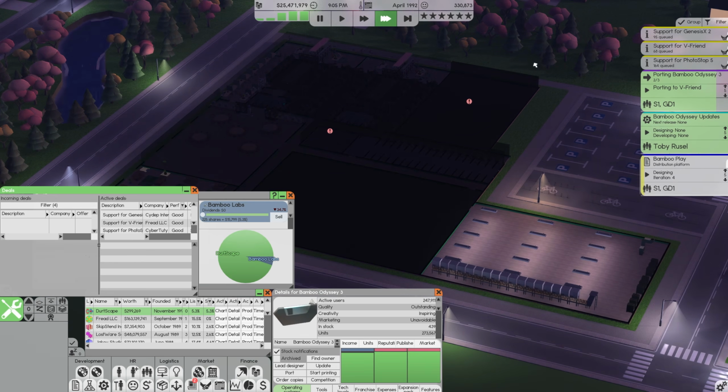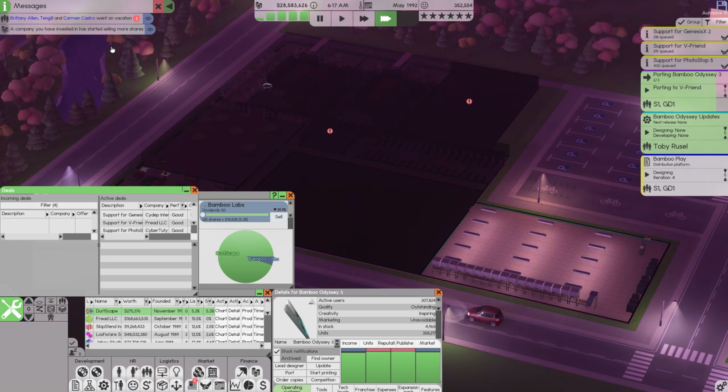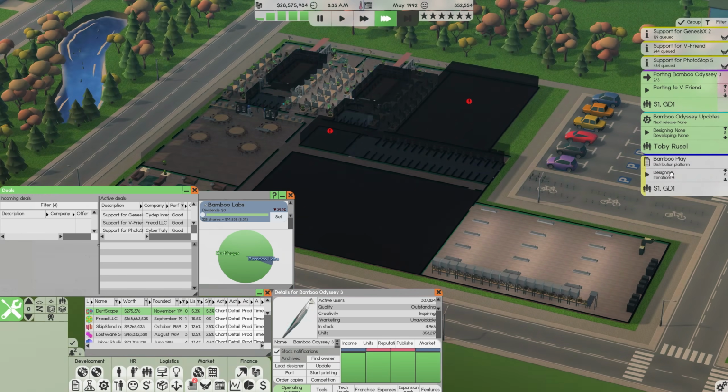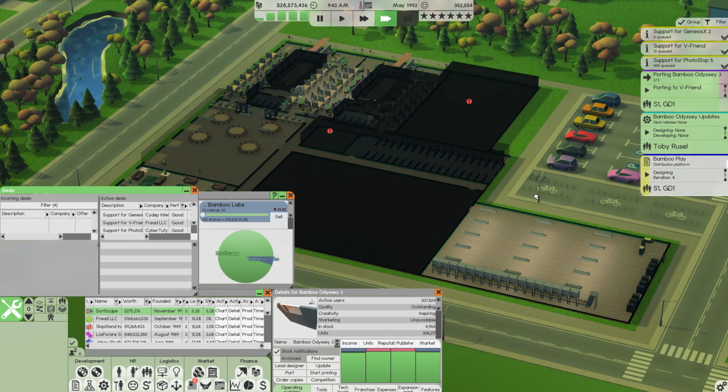We'll get this done. I'm not going to pause for any more updates unless they are absolutely major, and we'll come back as soon as Bamboo Play is ready to be developed.